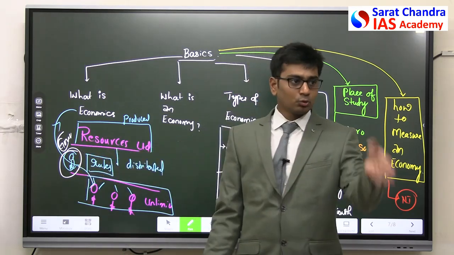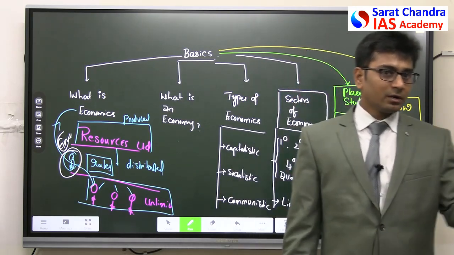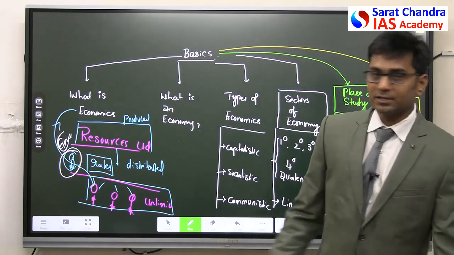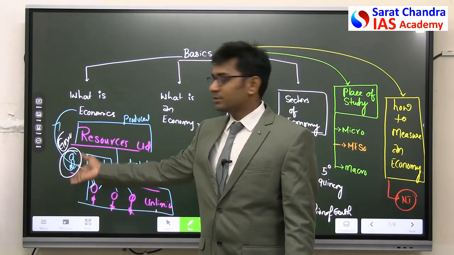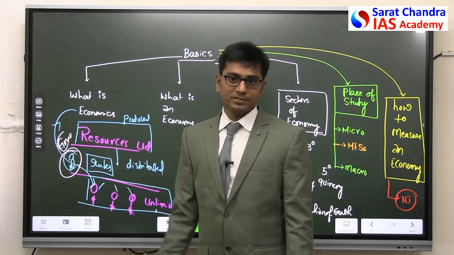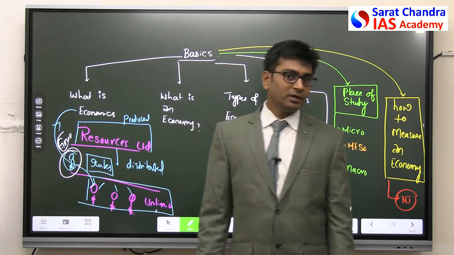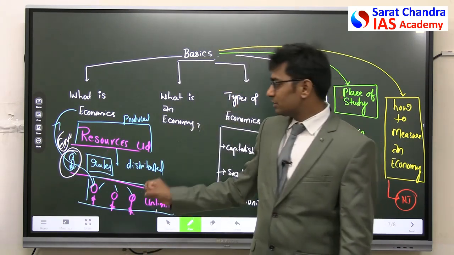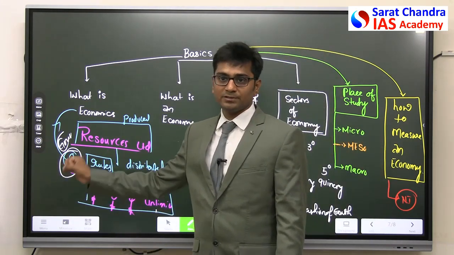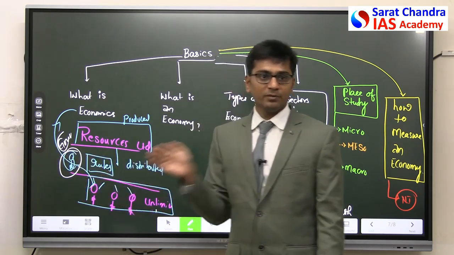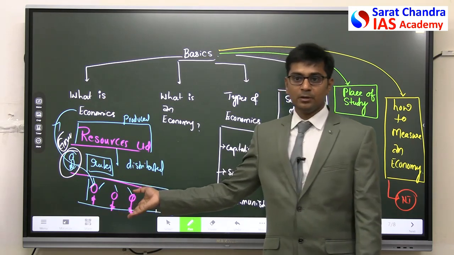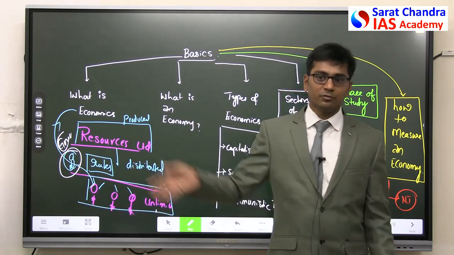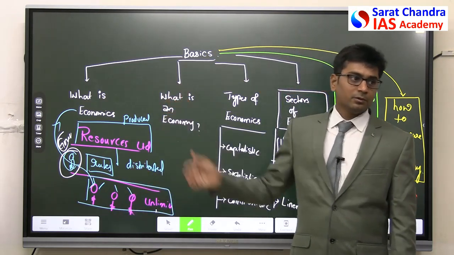So in GS paper 2, whatever government does, it is at the welfare of the people. This fellow can be a king, this fellow can be a government agency. Clear? So in GS paper 2 you will study this as a part of governance. This is what I said, GS paper 3 has overlap of GS paper 2 because GS paper 3's ultimate objective is welfare of the people. Welfare of the people is the ultimate objective of any government, right?